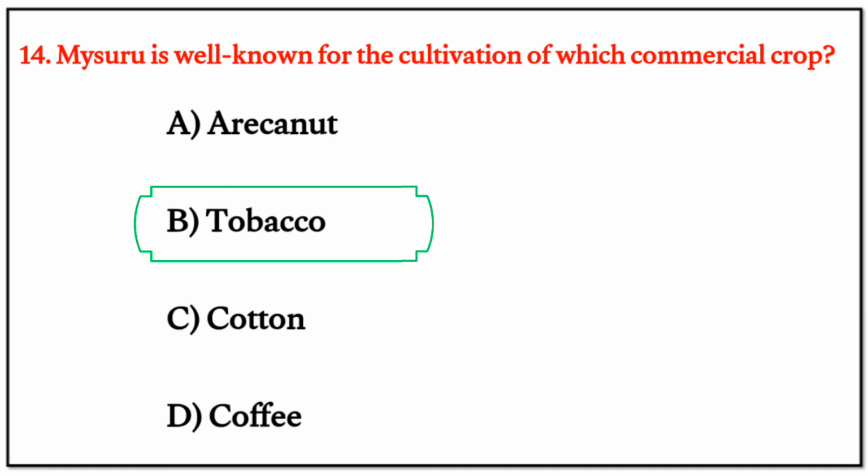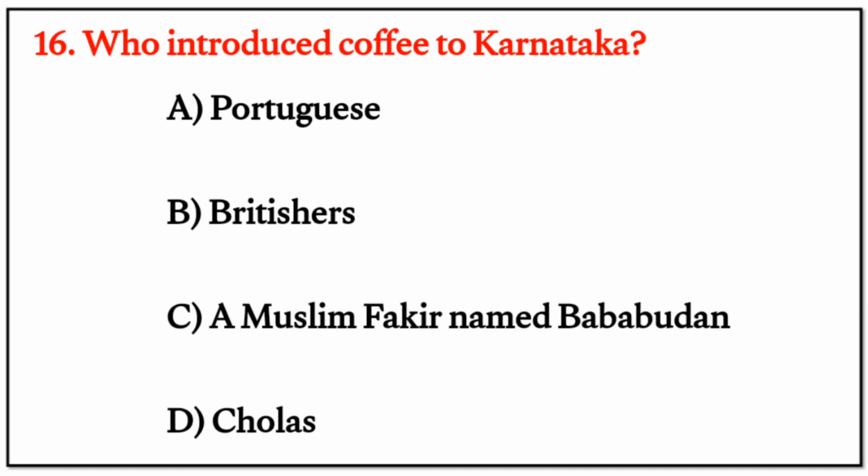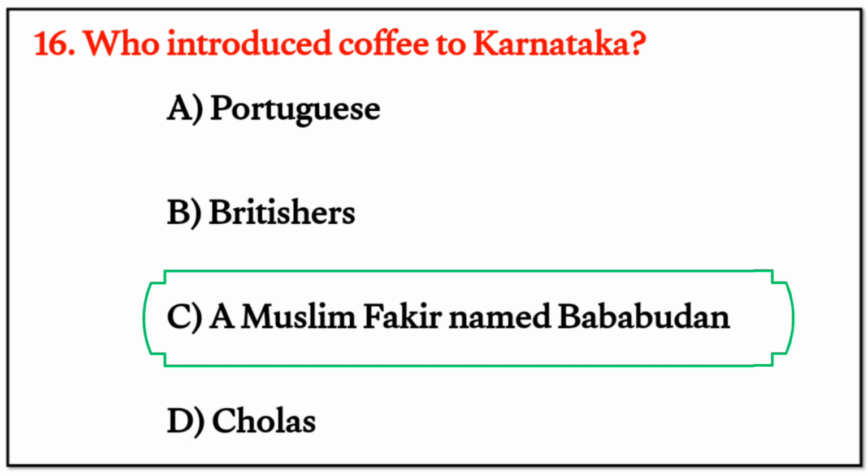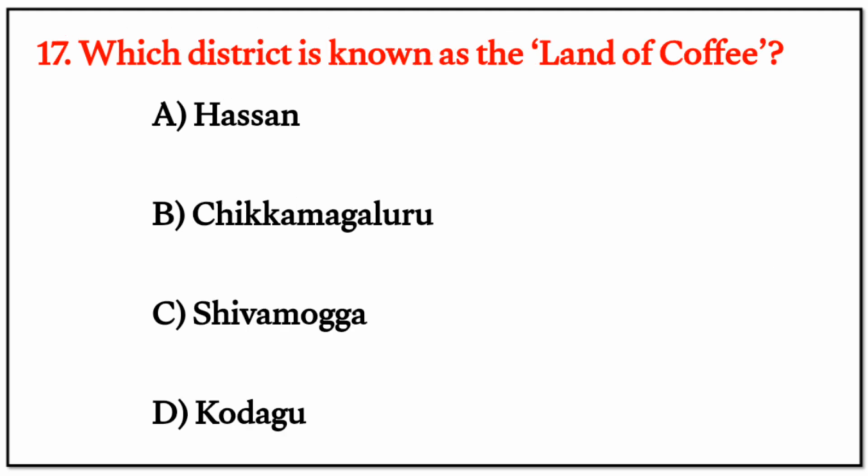Next, what is the most famous plantation crop of Karnataka? Options are A, B, C. Our correct option here, third one, C, coffee. 16. Who introduced coffee to Karnataka? Options are A, B, C, D. Our correct option here is the third one, C, a Muslim fakir named Baba Budan. Next, 17. Which district is known as the land of coffee? Options are A, B, C, and D. Our right option is here the last one, D, Kodagu.